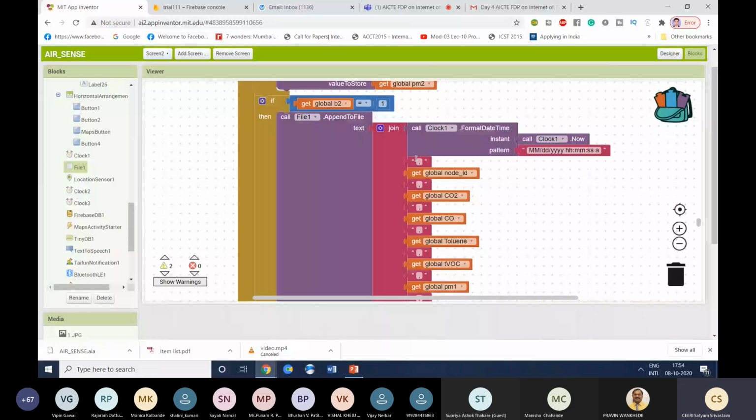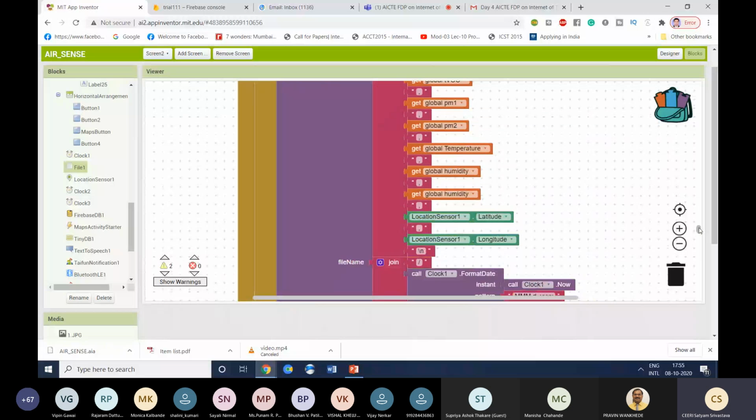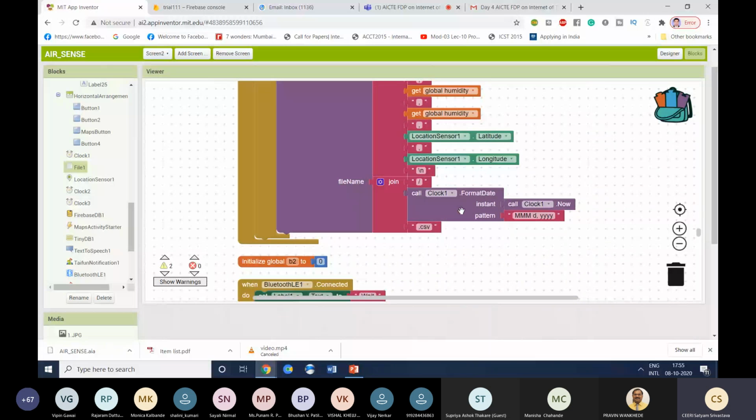If you use a comma, Microsoft Excel will take the comma as a new column. So I have assigned each air quality or weather parameter to a separate column, along with the latitude and longitude. And I have named the file with the date and time stamp.